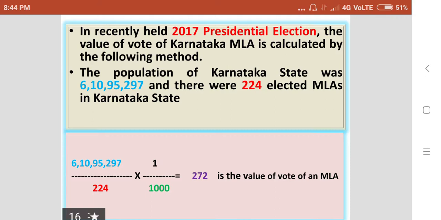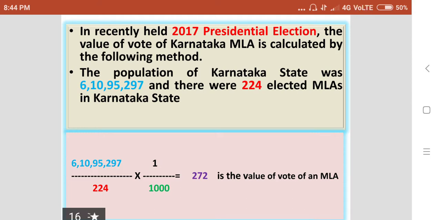If we divide this population by the 224 elected MLAs, we will get the value of an MLA vote of Karnataka state. When we divide this population by 224, 272 is the answer. So 272 is the value of an MLA vote in Karnataka state.